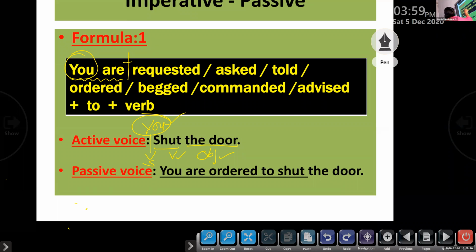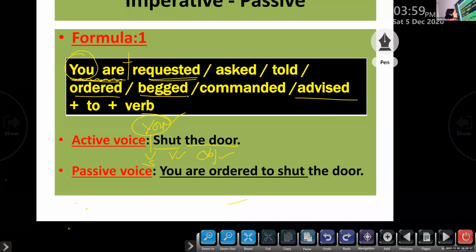If the sentence is a request, you can write you are requested. If the sentence is in the form of an advice, you can write you are advised. If the sentence is in the form of an order, you can write you are ordered. If it is a begging, you can use the word you are begged. The past participle form of these verbs can be used according to the situation.